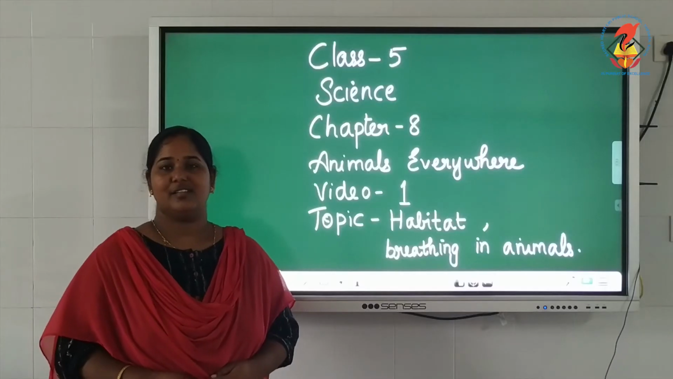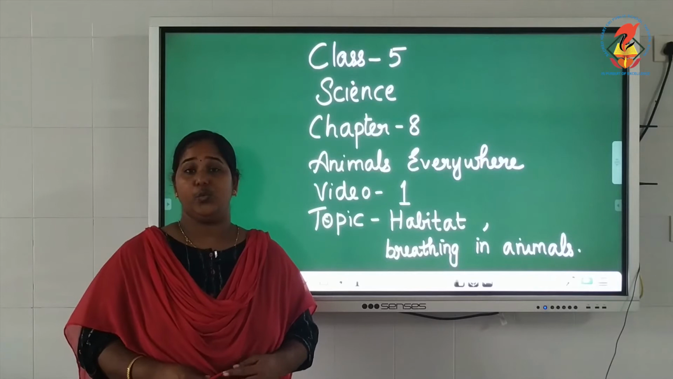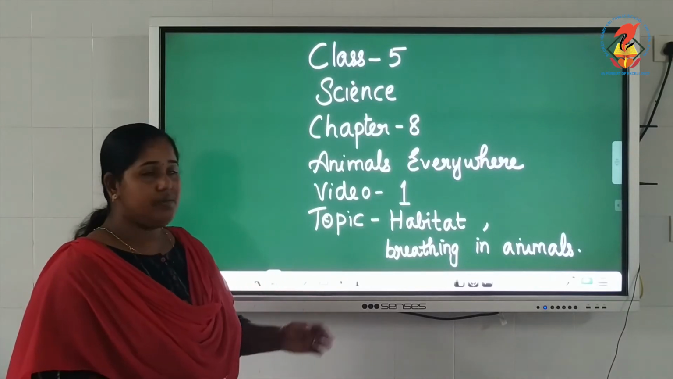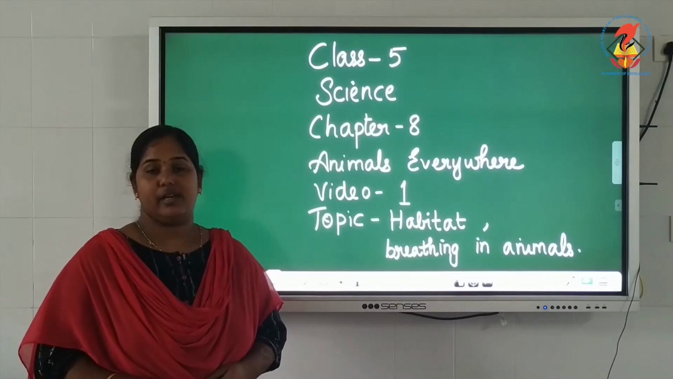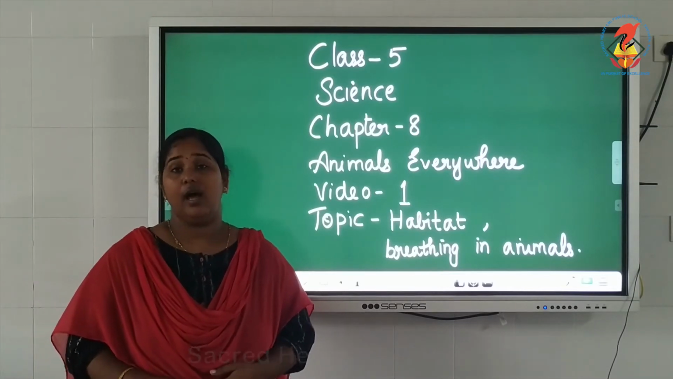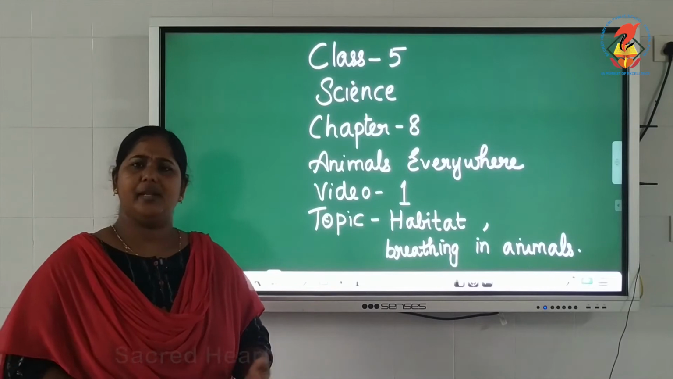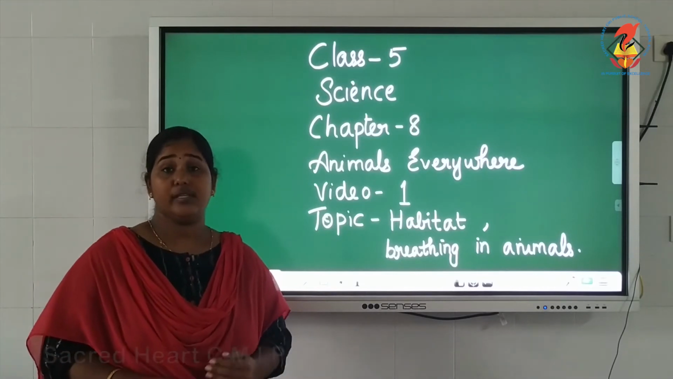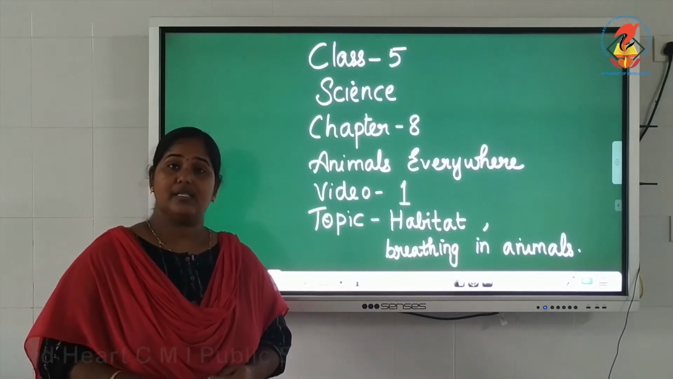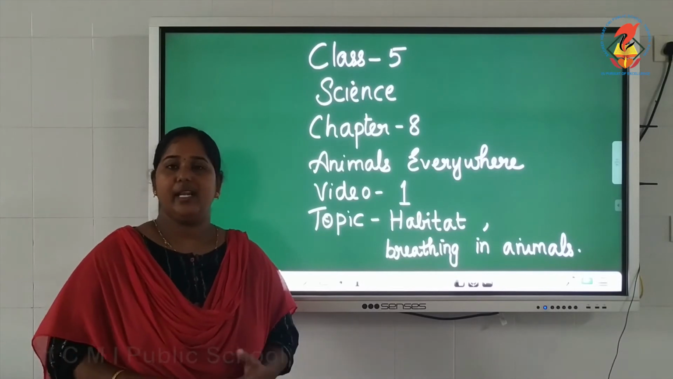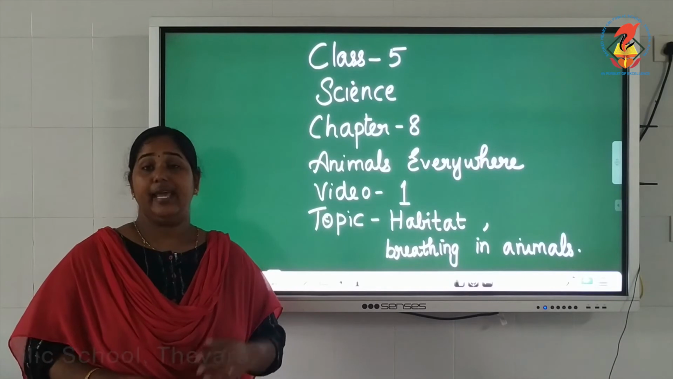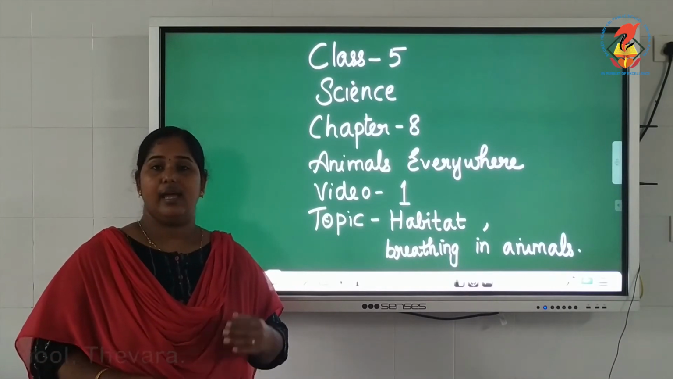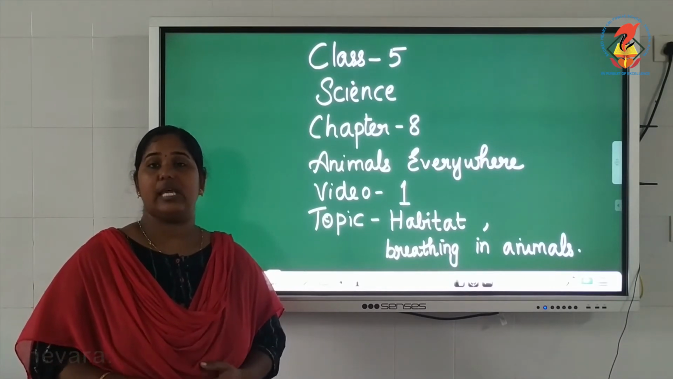Hello children, today we are starting with the 8th chapter, Animals Everywhere. We can see different animals around us. They all are not alike. Some animals live along with us on land. Some animals live in water. Different animals live a different life, and they are categorized on the place in which they live.